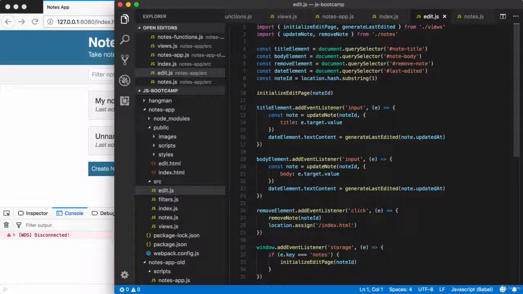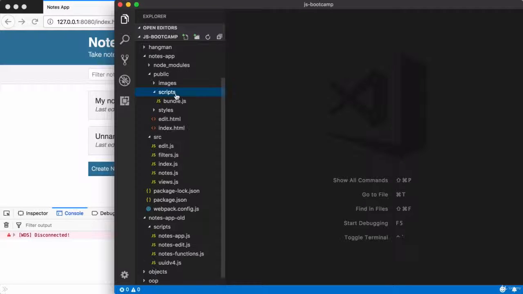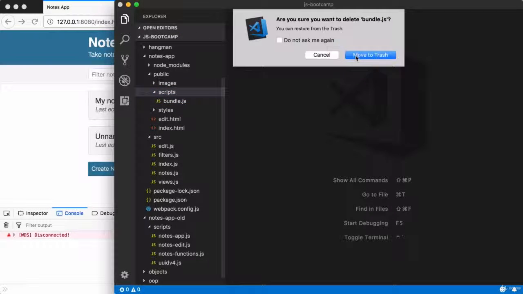So at this point, what do we have? We have the final version of our Notes application. It's using Babel. It's using Webpack. It's using JavaScript modules, third-party libraries, and more. Before we move on to the next video, let's go ahead and close down all of the open files. Inside of the public folder, we have our scripts directory. This has bundle.js, but remember, the new system we've set up is never actually going to generate that file, so let's go ahead and delete it.